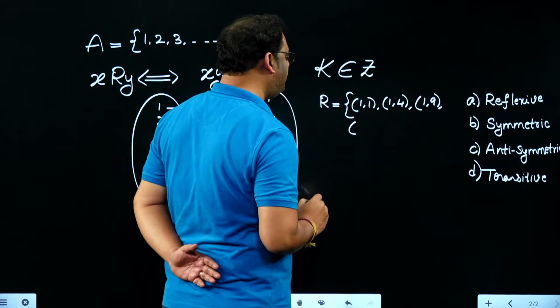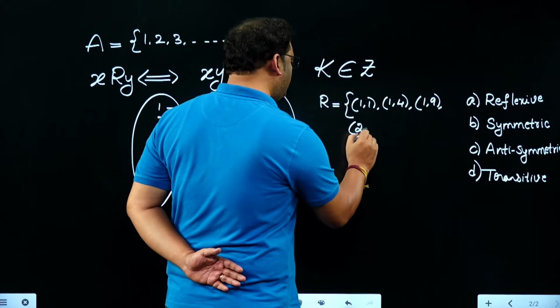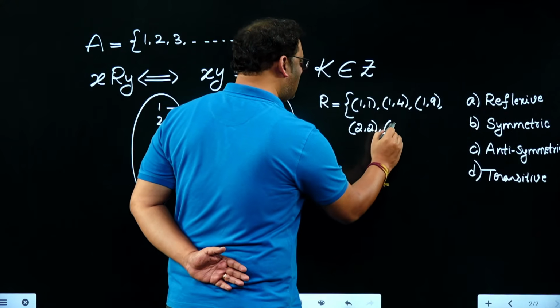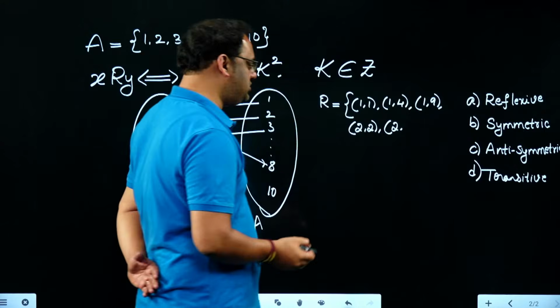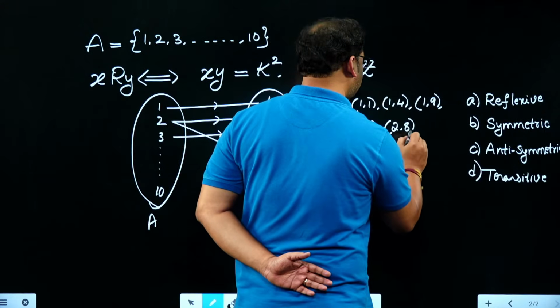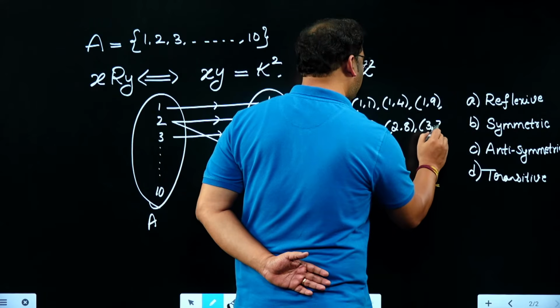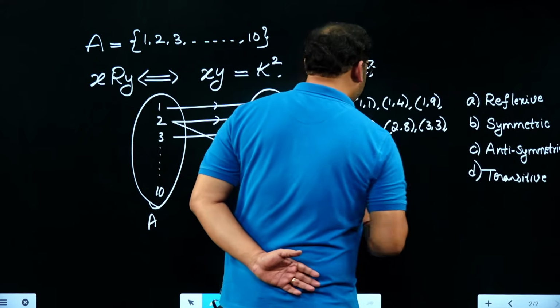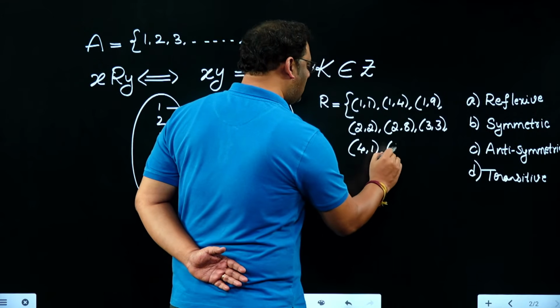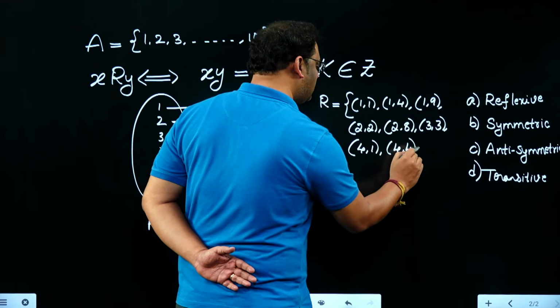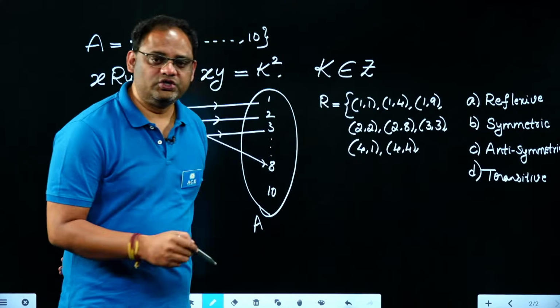Coming to 2, you can take (2,2). Any other relation from 2? (2,8). And for 3, (3,3). Coming to 4, (4,1) is possible, and (4,4) is possible, and we can also get (4,9).